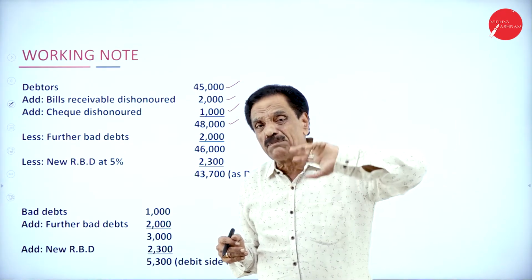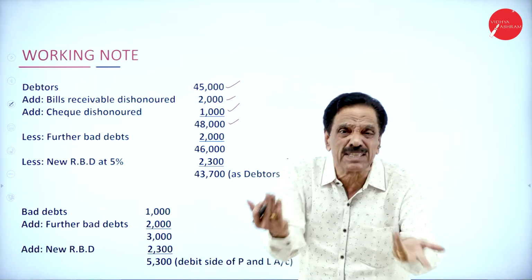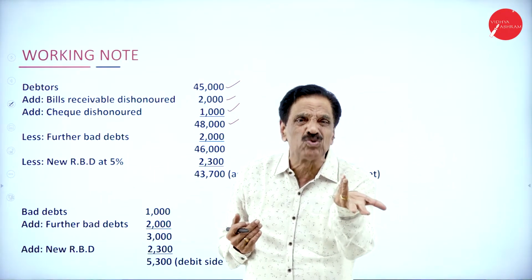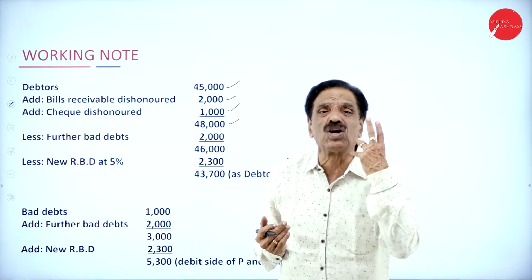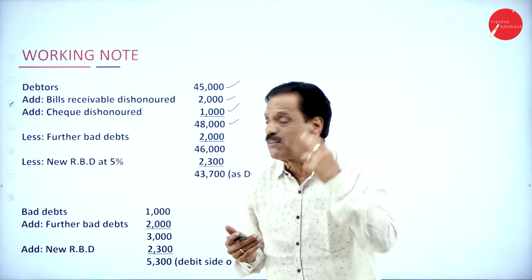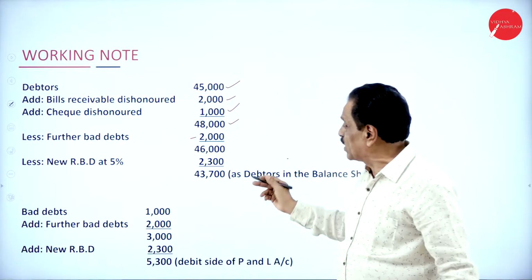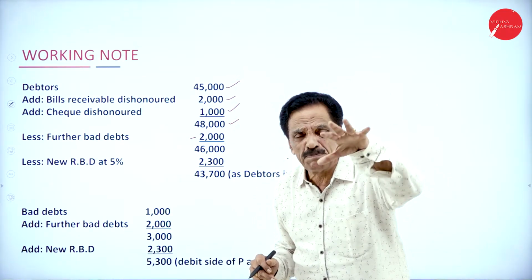How much money could not be recovered? 2,000. Some of the customers ran away. He has become insolvent. He says, I won't pay 2,000. I am not in a position to pay your 2,000. So that 2,000 is irrecoverable. You deduct that 2,000. 48,000 becomes how much? 46,000.